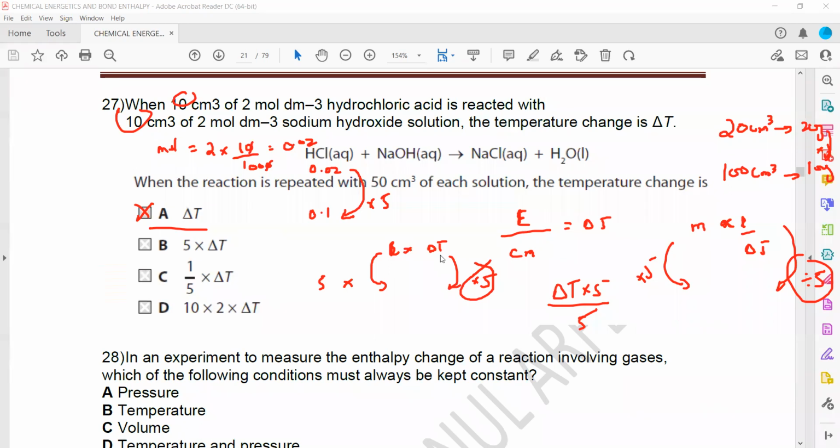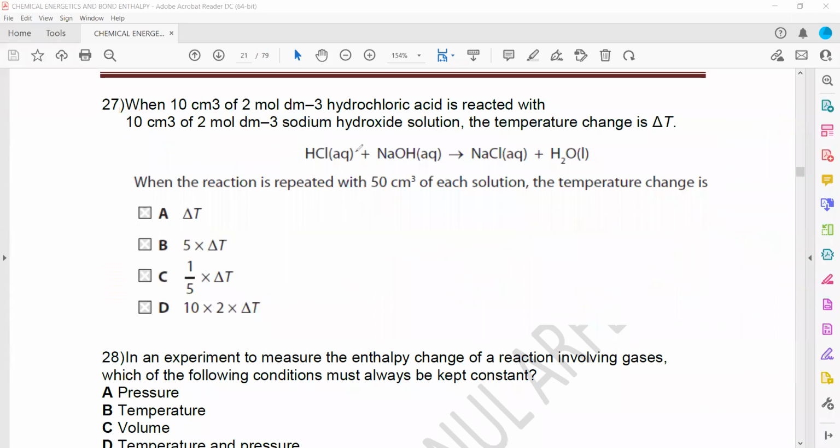Why is it multiplied by 5? As you can see here, when you check the number of moles for any one, because we can take any of them as both of the substances are used up. In the beginning, when we had 10 cm cube of 2 mole per dm cube, the moles were 0.02.